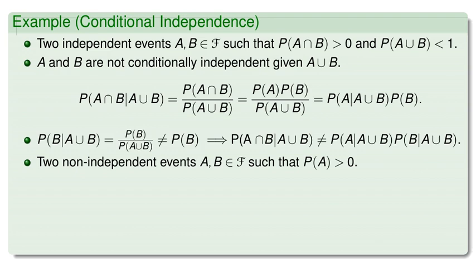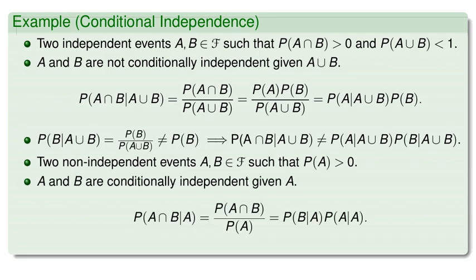Now consider two non-independent events A and B in script F such that P of A is greater than 0. Are A and B conditionally independent given A? Let's check. P of A intersect B given A is P of A intersect B intersect A divided by P of A, which simplifies to P of A intersect B divided by P of A.